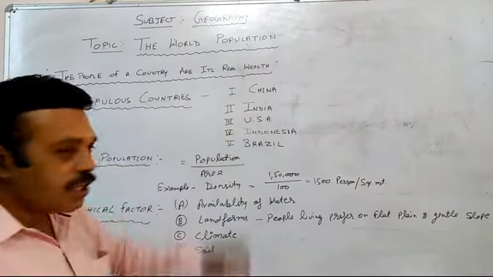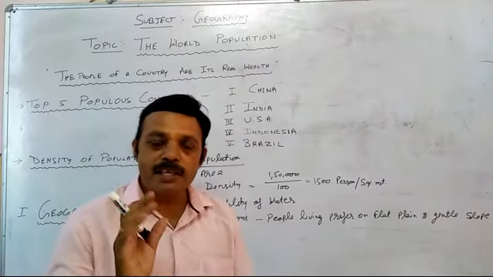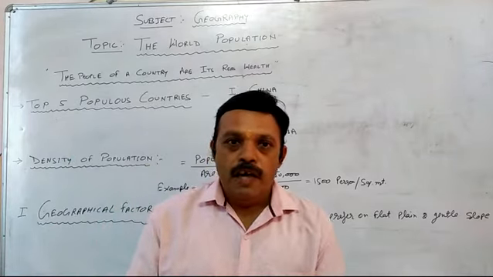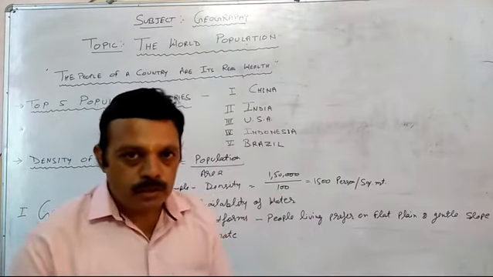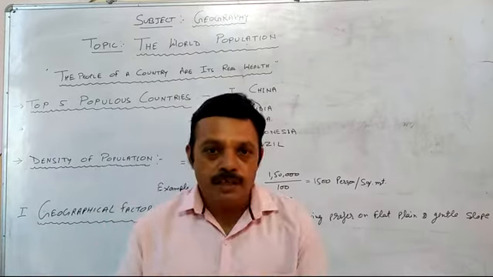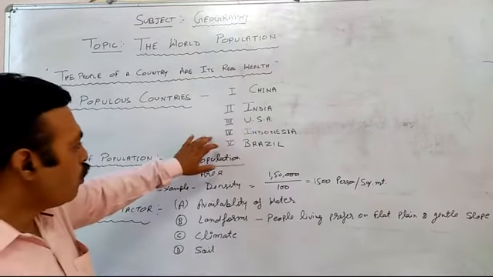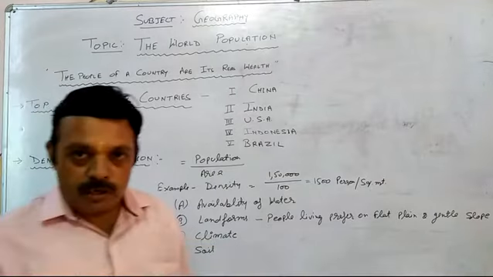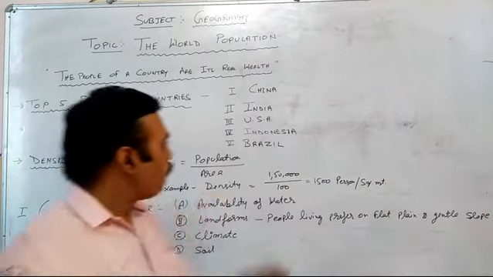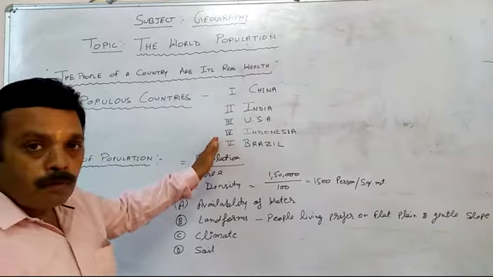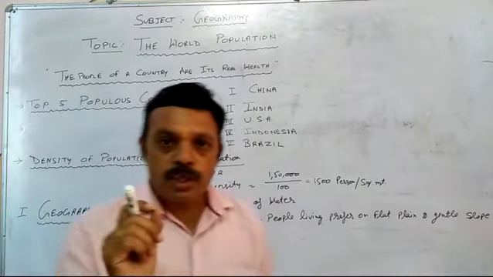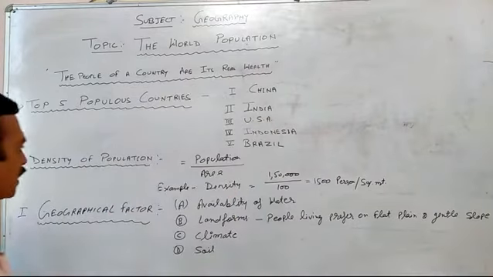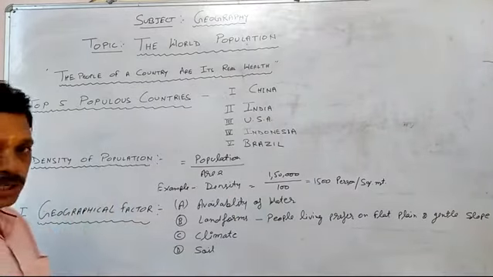Now the third country is the USA, the United States of America. It is the third most populous country. Fourth is Indonesia and fifth is Brazil. These are our top 5 population countries. Now we discuss the density of population.